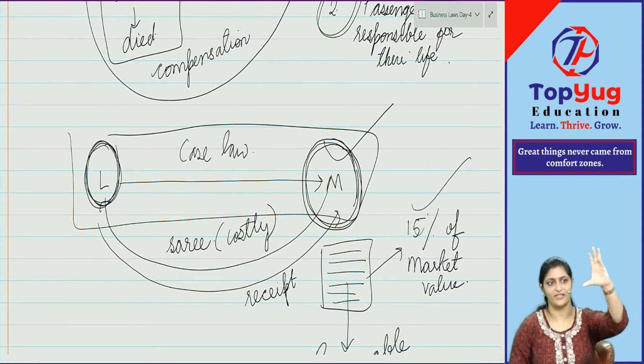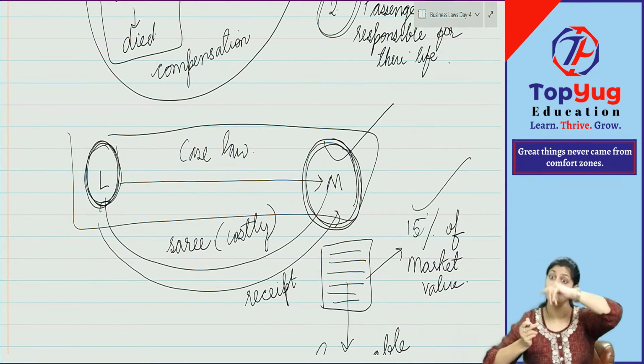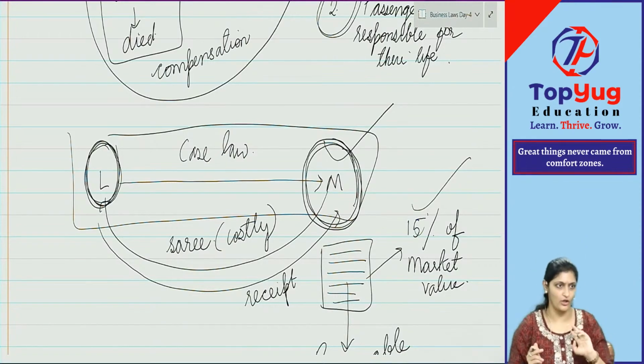The main answer will be the first paragraph. That is your main answer. The second paragraph will be correlating the main answer and the question. That is your second paragraph. Third will be just the conclusion part, just one line. That is how you have to answer. It can be a case law also, it can be some section also.